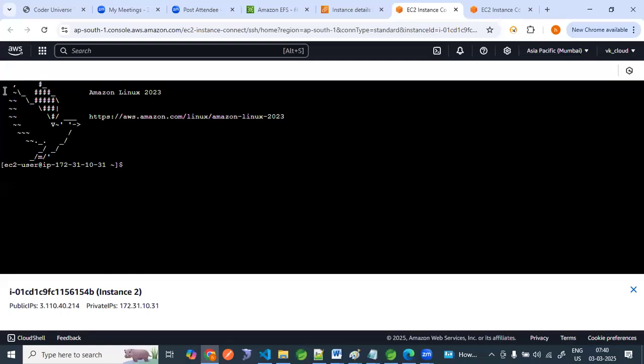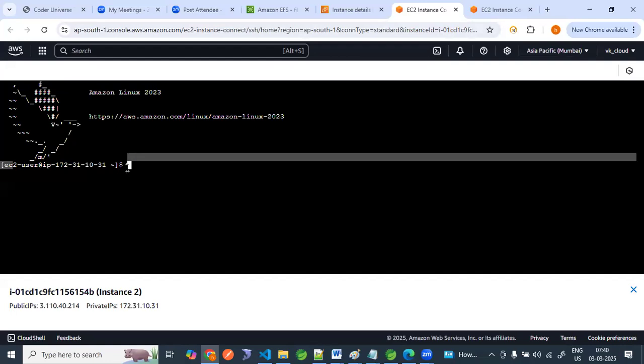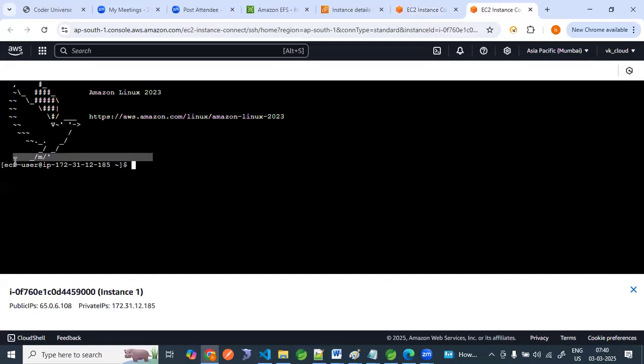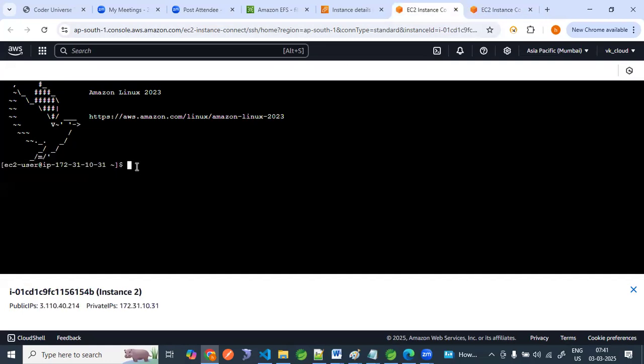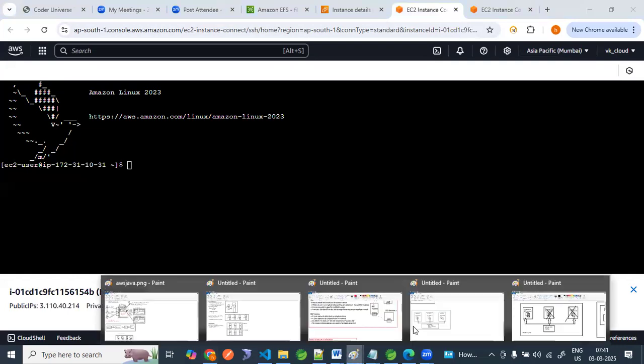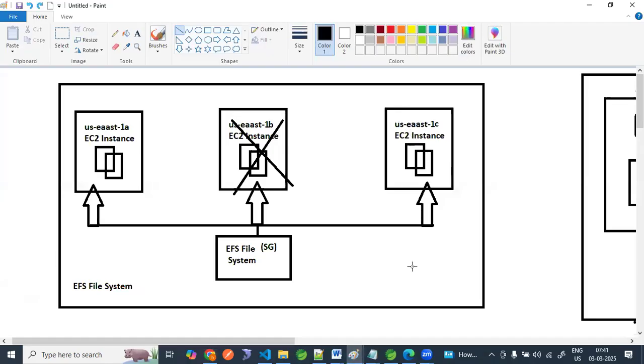Now guys, try to observe. This is one IP address, 172.31.10.31, and what is the second one? This is the one. We have two, right? This is the first EC2 instance we have connected, and this is the second EC2 instance we have connected. Both are connected to the file system now.